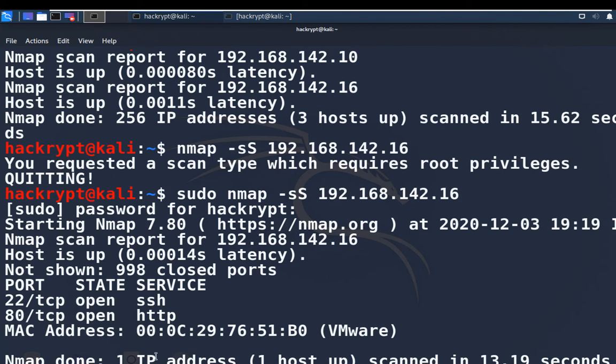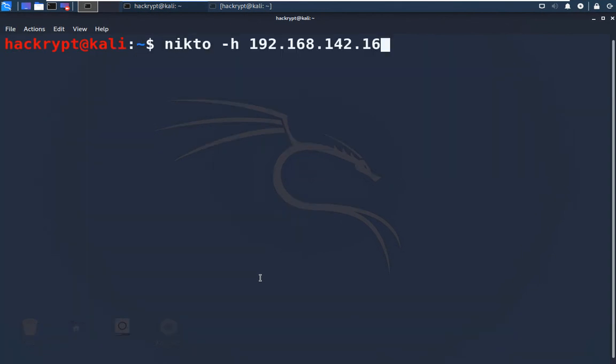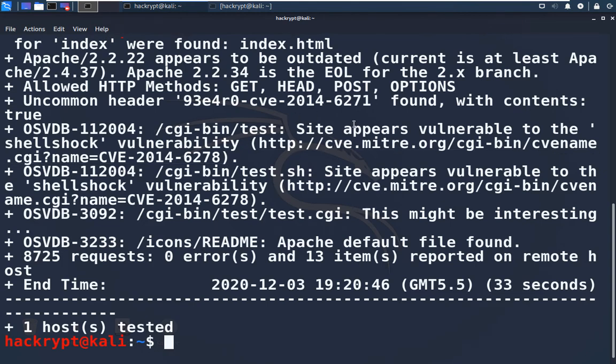Here we can see in the output that port 80 is open. Here we have performed a stealth scan. Now let us perform the vulnerability scan by using Nikto. In the output we can see that the target site is vulnerable to Shellshock and this URL is also given. Now we can perform the attack on this URL.